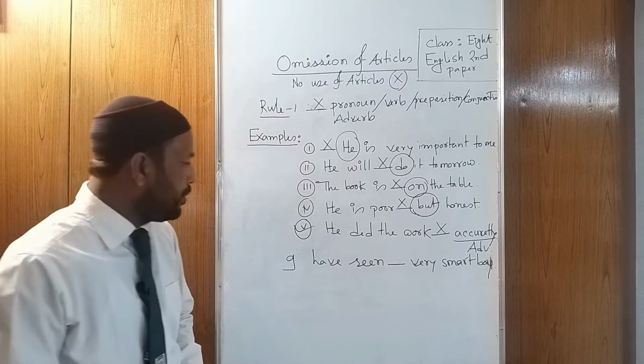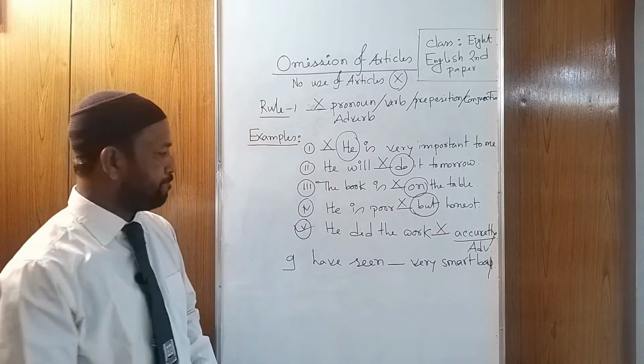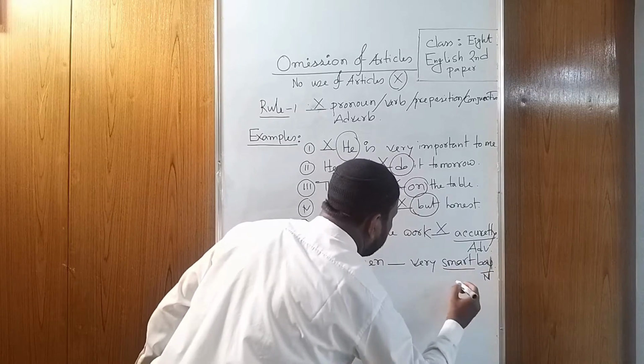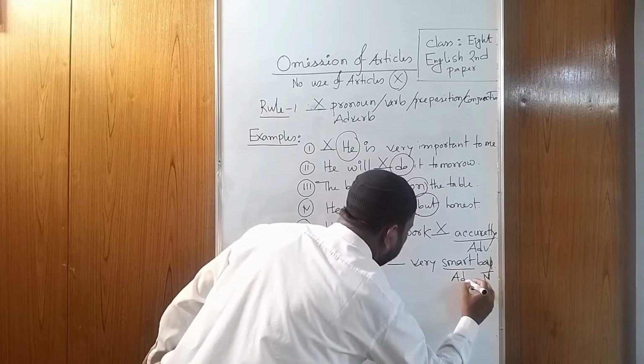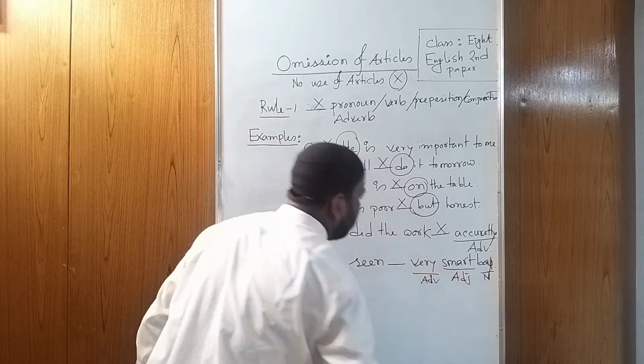In this example, you can see "I have seen dash very smart boy." Here boy is a noun, smart is an adjective, and very is an adverb.